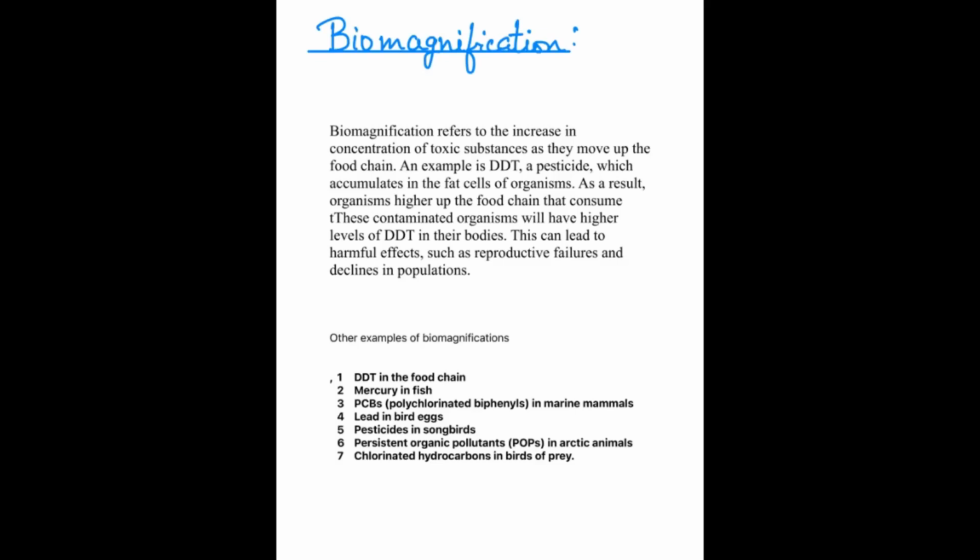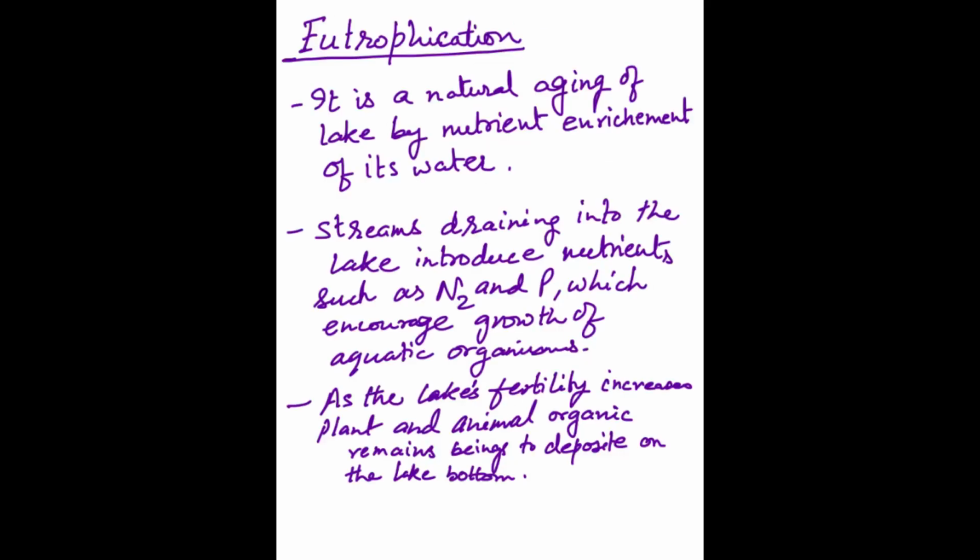Now come to the other topic which is very important in water pollution, eutrophication. Eutrophication is the natural aging of a lake by nutrient enrichment of its water. What happens is that, due to pollution, a lot of dirty water comes in and there is nutrient enrichment of the lake.